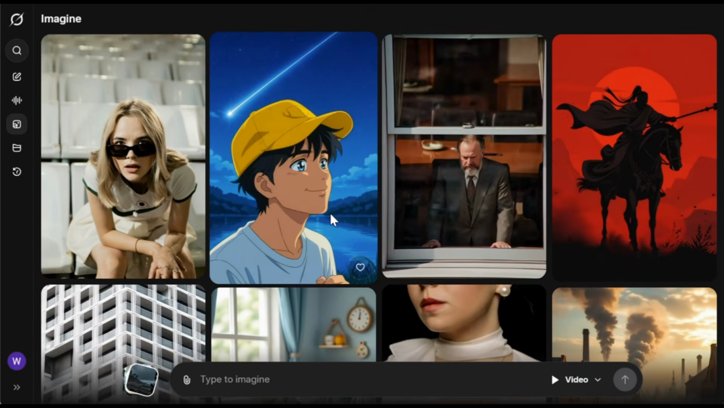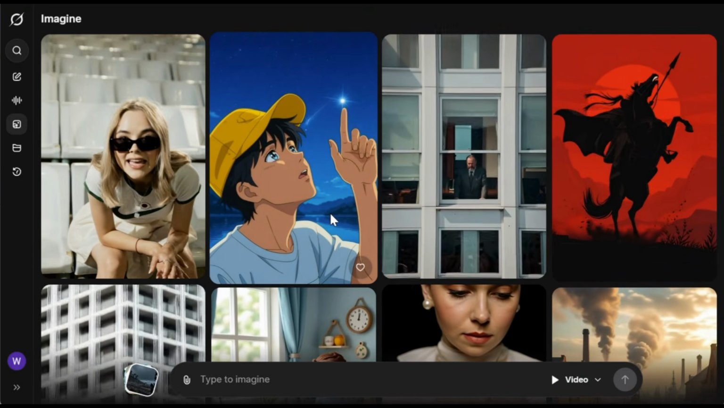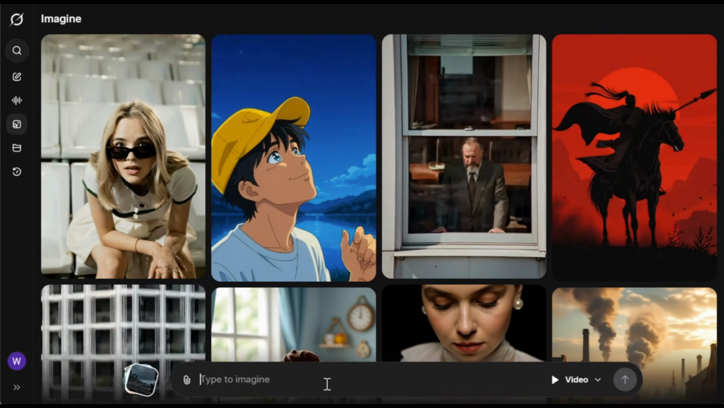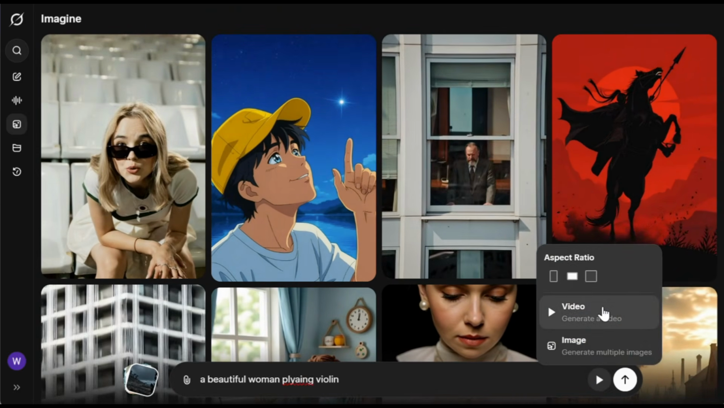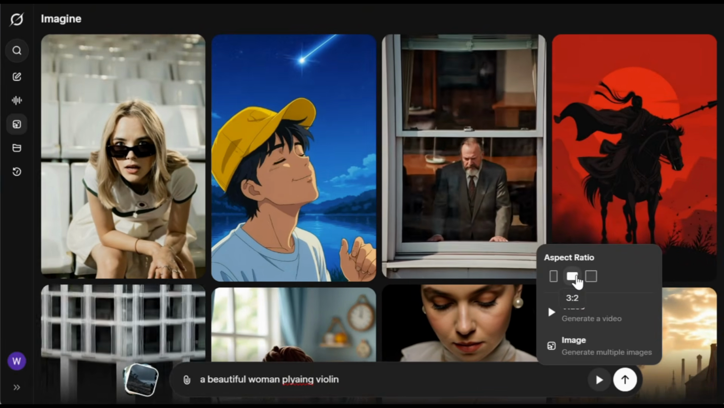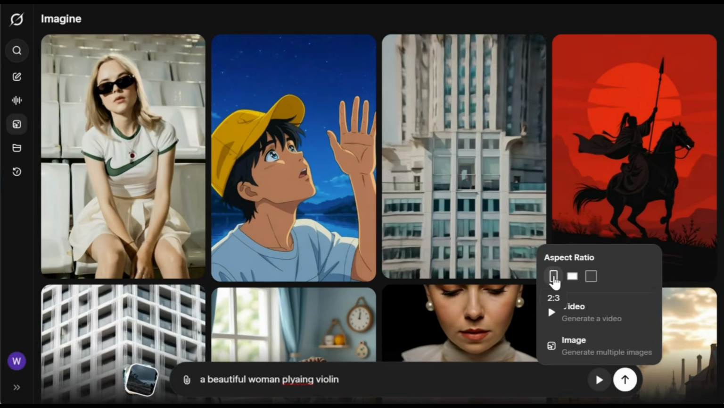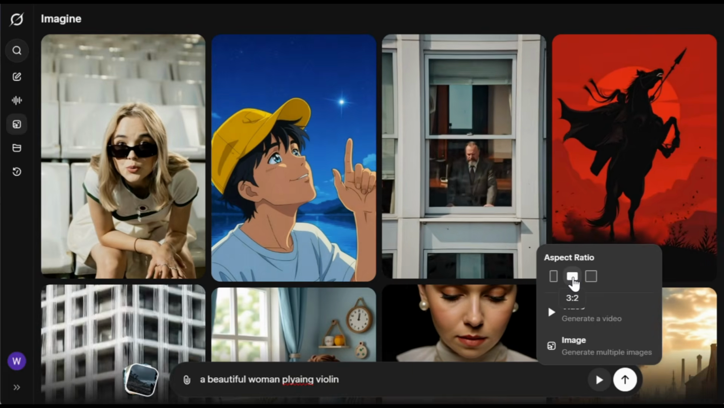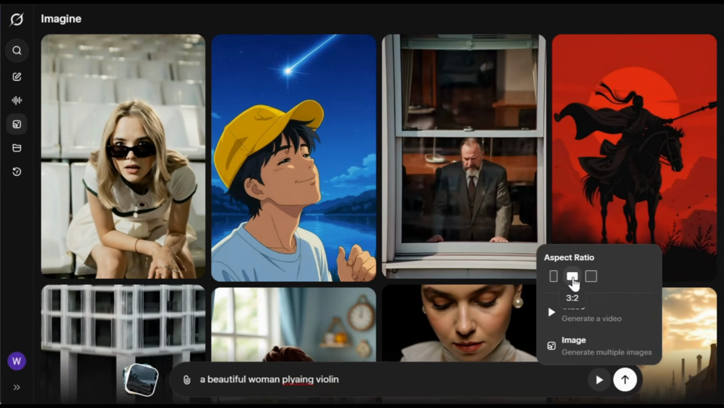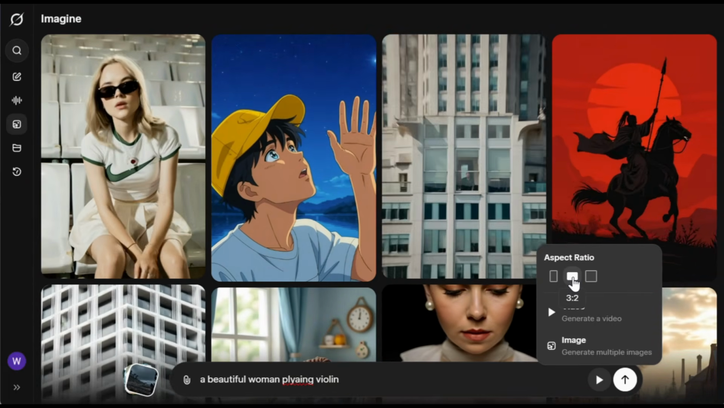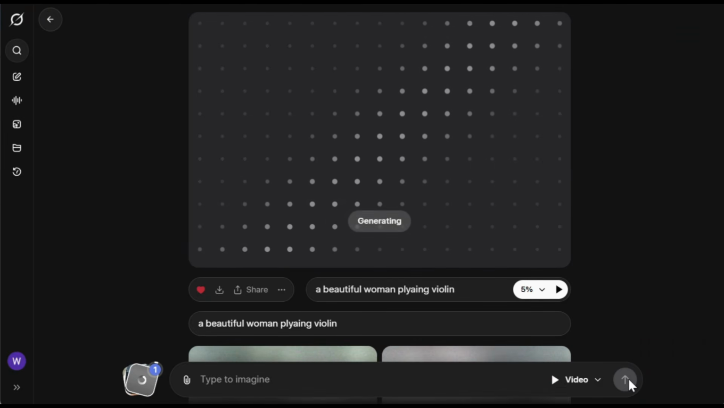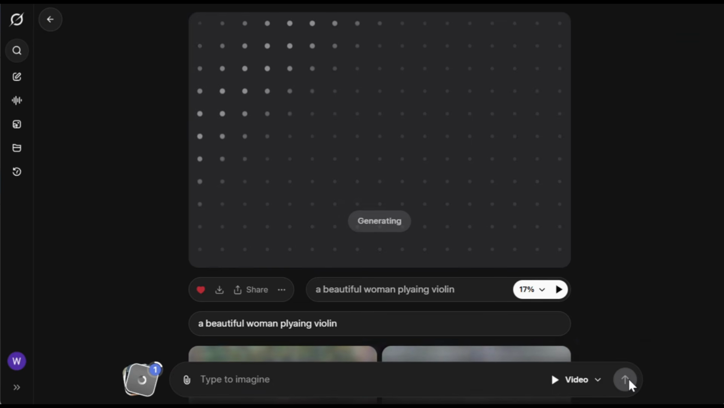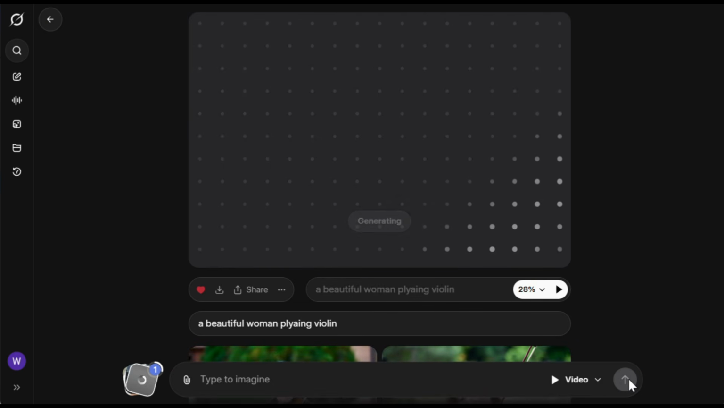With Grok, you can generate both text to video and image to video. Let's try text to video first, so I'll paste this prompt here. Next, if you click here, you'll see the option to choose the aspect ratio. Right now, it gives only 3 options for text to video, but for image to video, it automatically adapts to the input image. For now, I'll go with this one. After that, just hit generate and wait for it to create the result. It really doesn't take much time to generate the video, and here is the output.